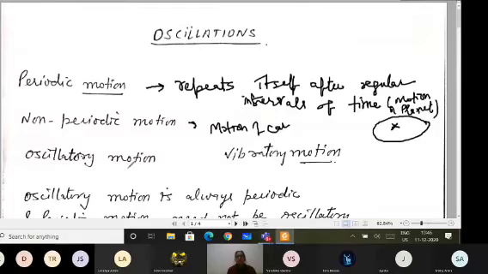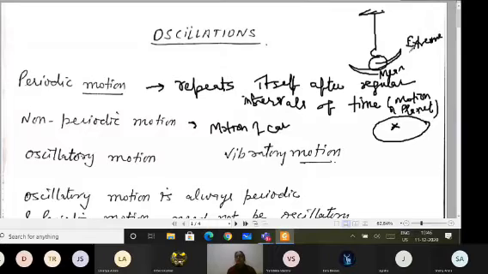Now, what is oscillatory motion, or if I talk about oscillation? Like you have done experiments with a simple pendulum and a spring. There you make the body oscillate about the mean position. This is your mean position, and this is the extreme position.